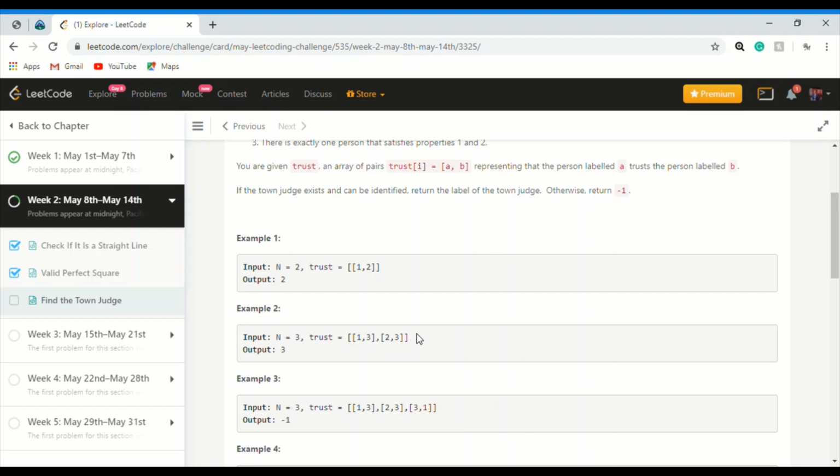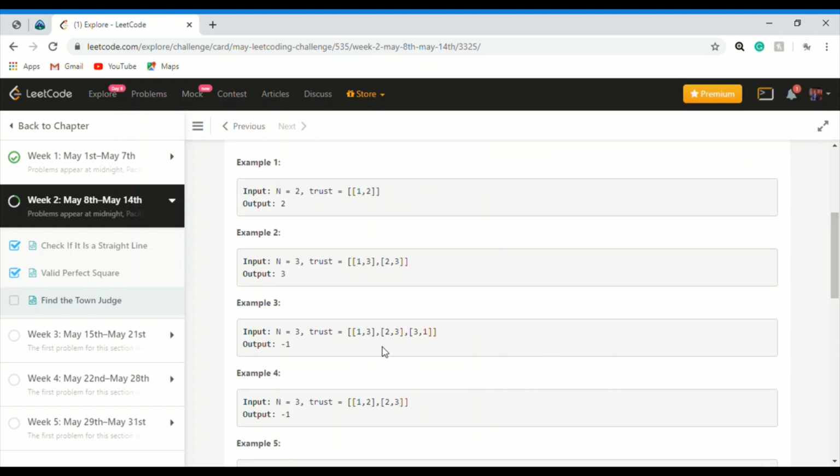Otherwise there would be a pair such as [3, 2] or [3, 1]. So the output is 3. Let's see example 3. n equal to 3: 1 trusts 3, 2 also trusts 3, but 3 also trusts 1. So our output will be -1, as we did not find any town judge here.